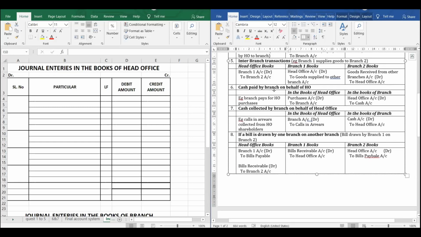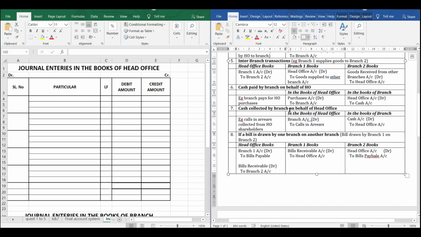Cash paid by branch on behalf of head office. So if there is any amount paid, for example, the branch purchased something, but the branch pays the money on behalf of head office. So the entry is purchases account debit to branch account, because head office is liable to the branch now. So purchases account debit to branch.